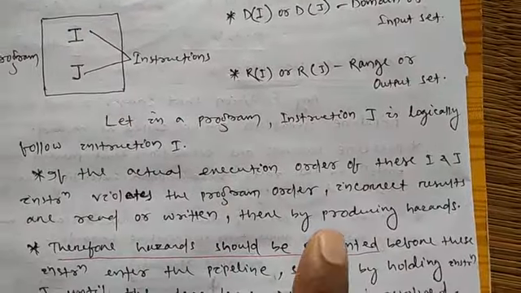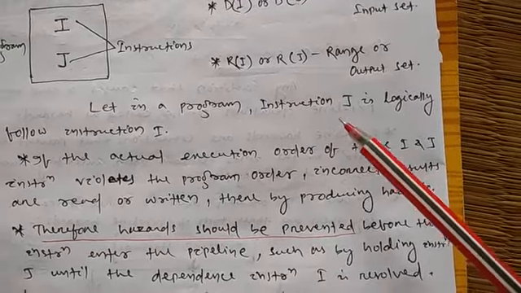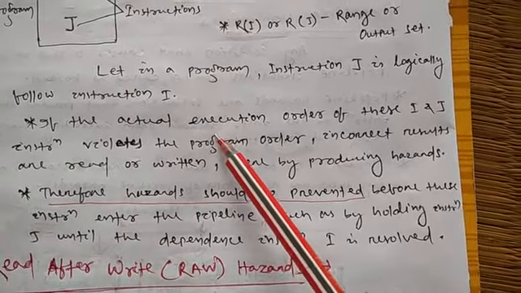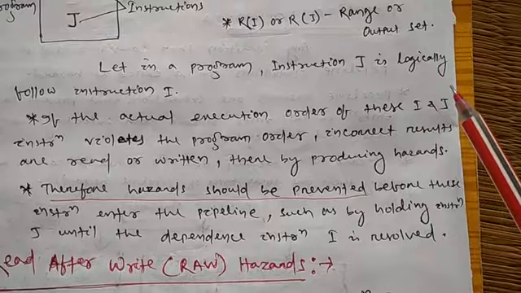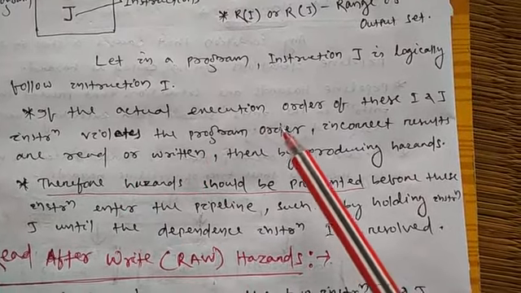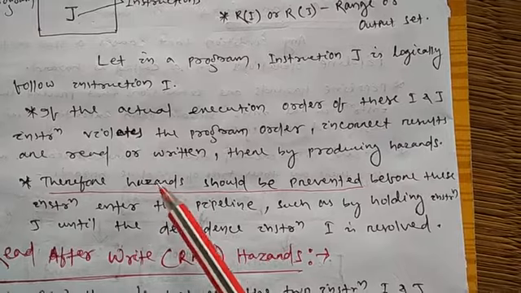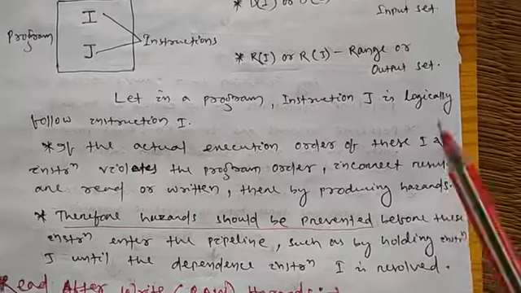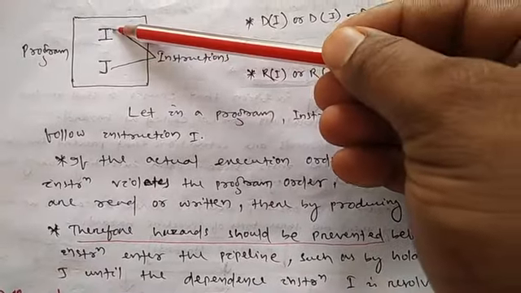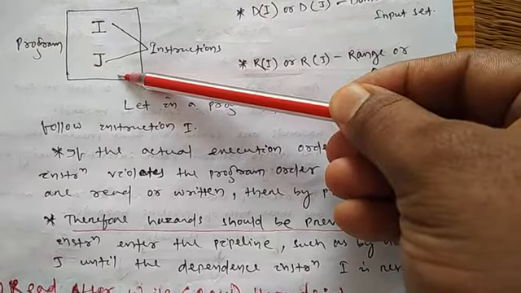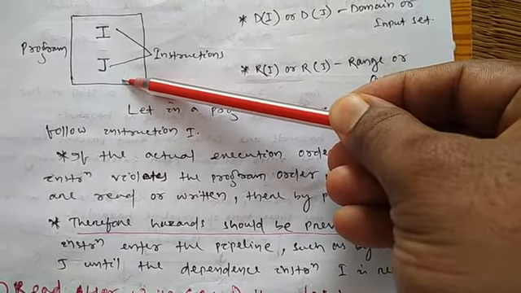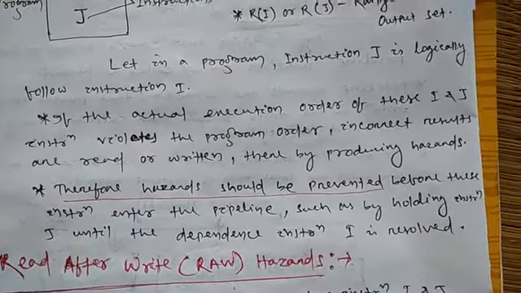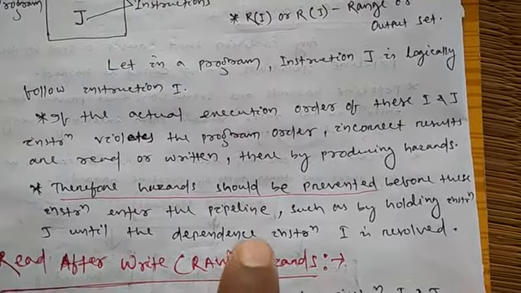Assume that there are two instructions I and j, which are maintaining a sequence. First I will be executed, then j will be executed. Let a program instruction j logically follow instruction I. What I told you: if the actual execution order of these I and j instructions violates the program order, instruction results are read or written, thereby producing a hazard. If they maintain the sequential order, meaning I is executed first, then j, no hazard will be there. But if j is executed first, then I is executed last, then it will create data hazards or pipelining hazards.